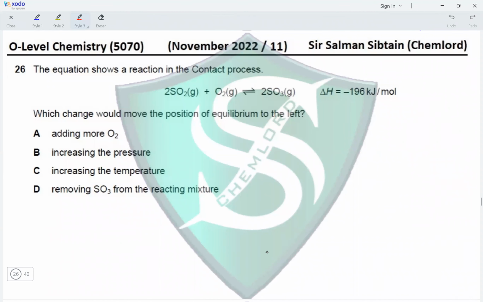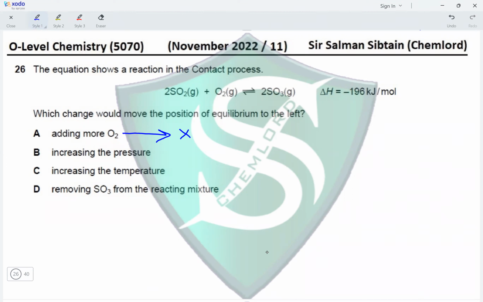Question 26. The equation shows a reaction in the contact process. Okay, this is an exothermic reaction and it is reversible. Which change would move the position of the equilibrium to the left? Okay, adding more oxygen. Oxygen is a reactant. If we increase the concentration of reactants, the equilibrium will be favored in the forward direction. That means it will be favored towards the right.